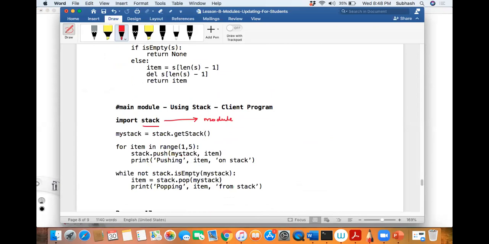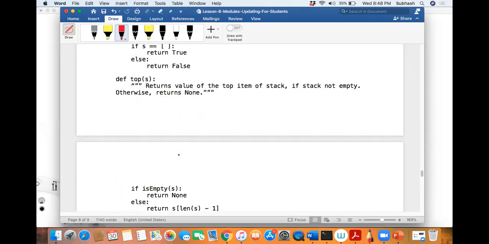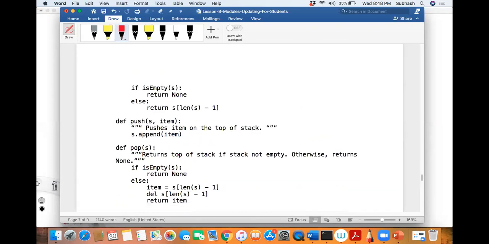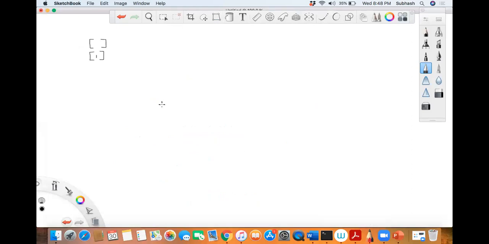So again, what am I doing? I am pushing 2, and I'm also passing my stack, correct? My stack is the updated one. Though I'm writing it again, it is not a new one. It is the same one which is getting updated. I'm just showing you, that's all. So now 1, comma 2 gets updated over here. The list becomes like this. So don't you think pushing is happening?